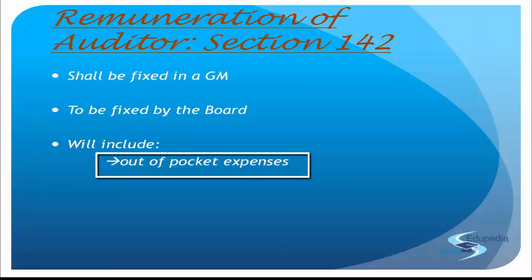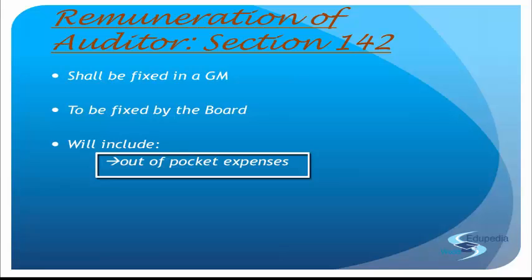And if at that point of time I'm booking my flight, I'm booking my hotel and everything, they are also out-of-pocket expenditures. So anything that I spend out of my pocket for the purpose of that audit of the company, that means if that audit was not in my life, I wouldn't have incurred such expenditures. The expenditures are only being incurred because I am conducting that audit. So those expenditures are also part of remuneration and will be paid to me by the company, and they are termed as out-of-pocket expenditures.